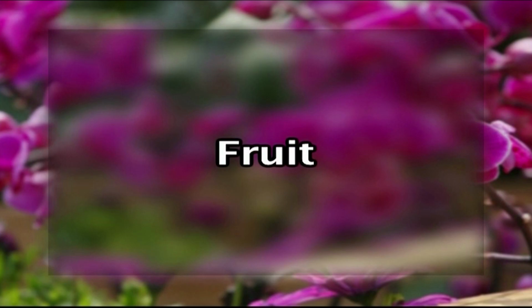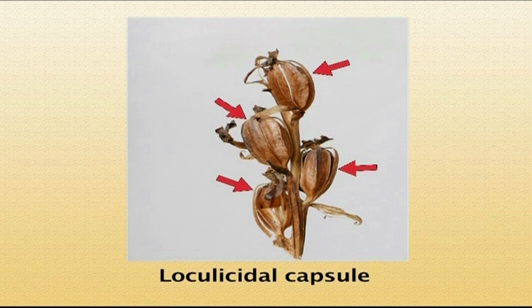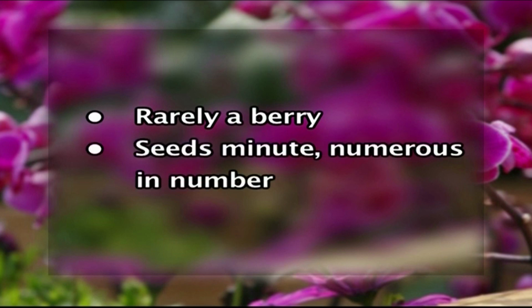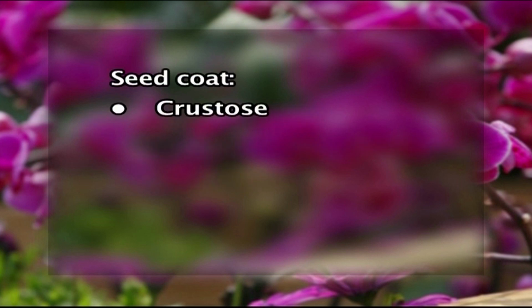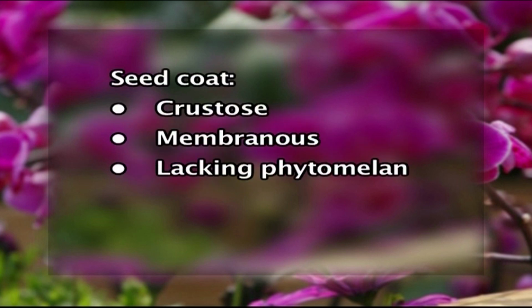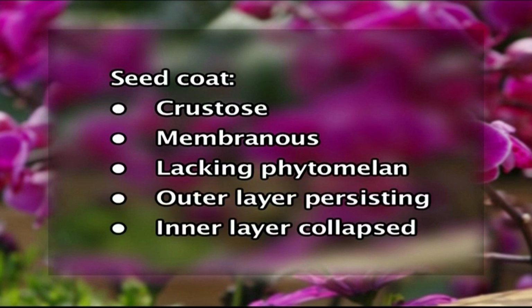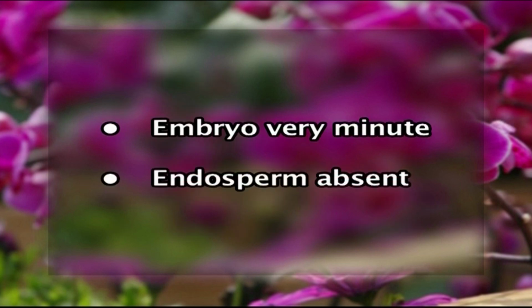Fruit. The fruit is characteristically a capsule, but the type of capsule we have in orchids is loculicidal, or rarely we can see a berry in the case of orchids. The seeds are very minute, numerous in number. The seed coat is crustose or membranous and it lacks phytomelanin. It has only the outer layer persistent, but the inner layer is collapsed. The embryo is very minute, the endosperm is absent and it gets aborted very early in its development.